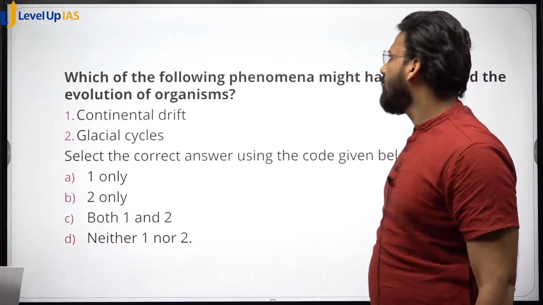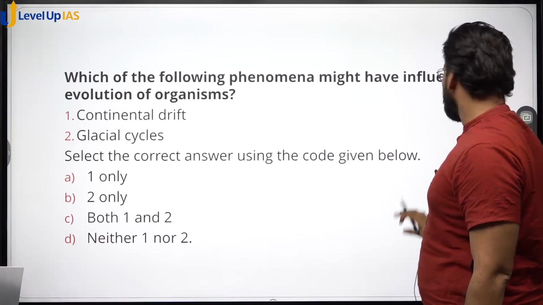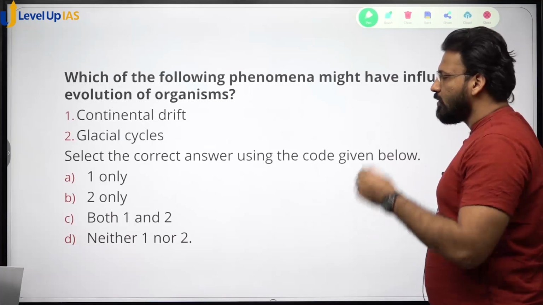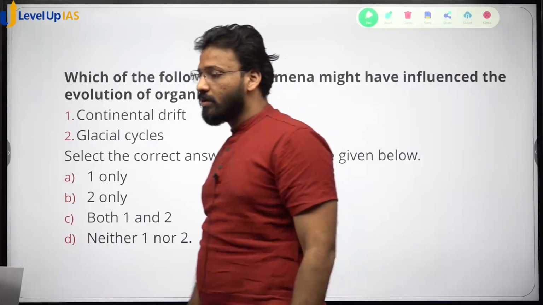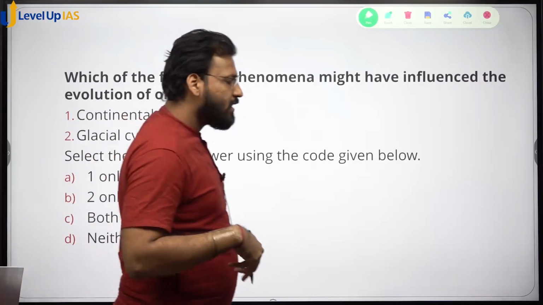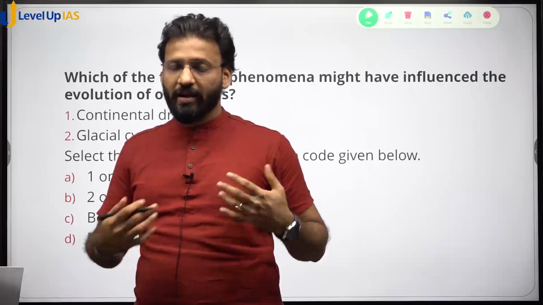What is the question? Which of the following phenomena might have influenced the evolution of the organism? So, evolution of the organism, Charles Darwin talks about it. Other scientists are also talking about it. Evolution of organism in terms of its body features, in terms of its strength.